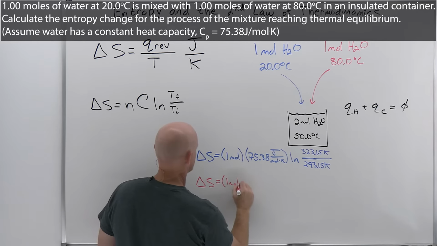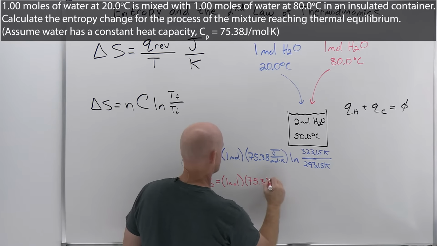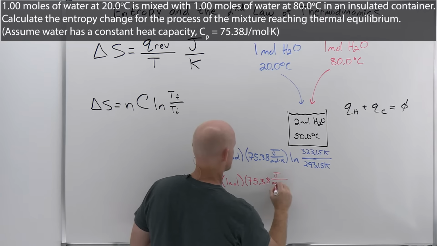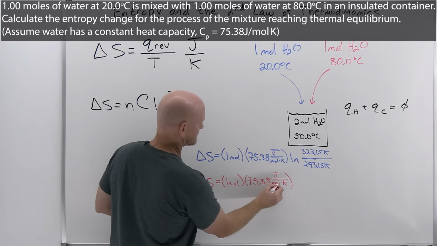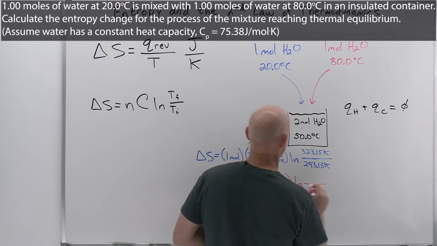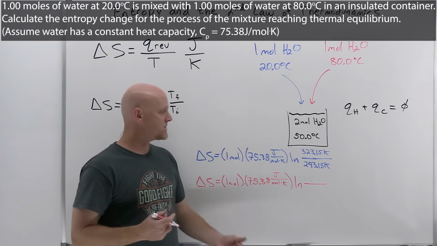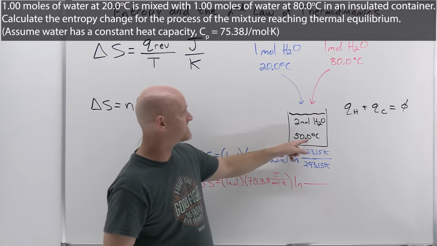Now, if we do the same thing here for the hot water, still got 1 mole, still got the same heat capacity, which we were told to assume to be constant. The truth is, heat capacity does change as temperature changes, but not a ton. So it's not a bad assumption to assume it's constant here, and we're told to do it. And the natural log of T final over T initial. It gets important that you identify T final and T initial. It's not just higher temperature over lower temperature. It really is final over initial.